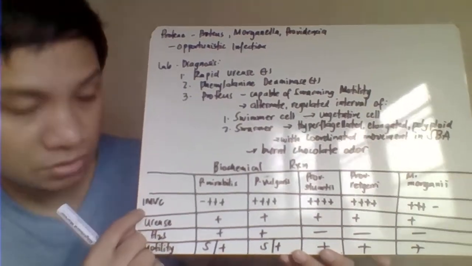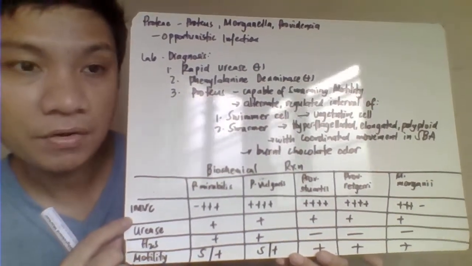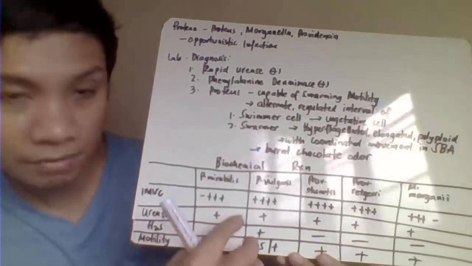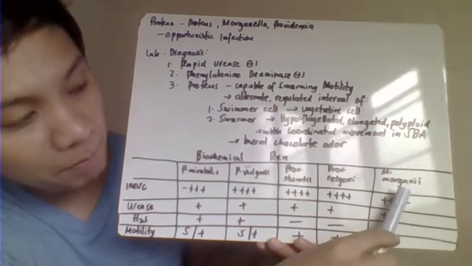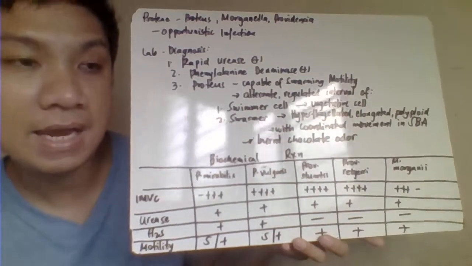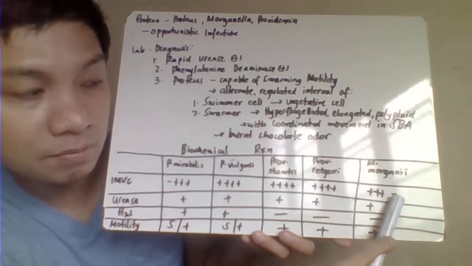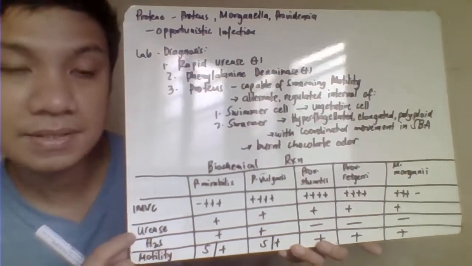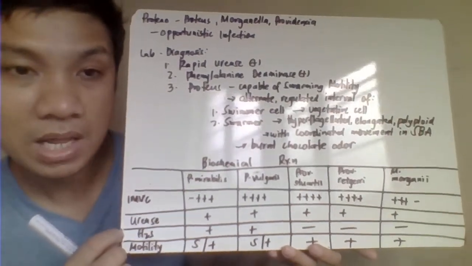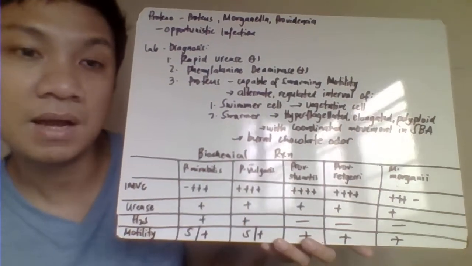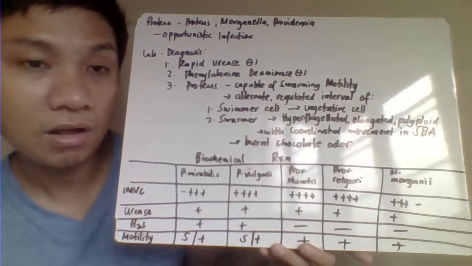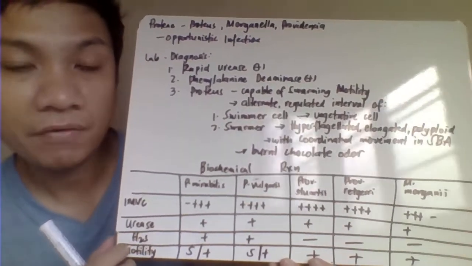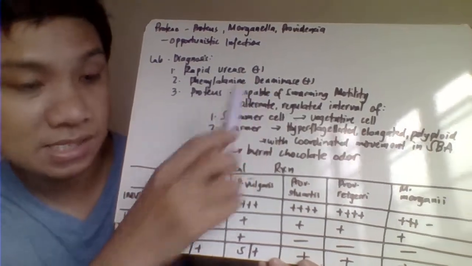For the IMViC reaction, in the case of your Proteus mirabilis, it is only negative for your indole, and the rest are already positive. Sa atin naman, Morganella morganii, negative lang siya sa citrate. Itong pinakalast na test. Okay, then we have your urease test. Again, urease test will identify the group of this Enterobacteriaceae natin. All of them are positive for the urease. And also, all of them are positive for your phenylalanine deaminase.